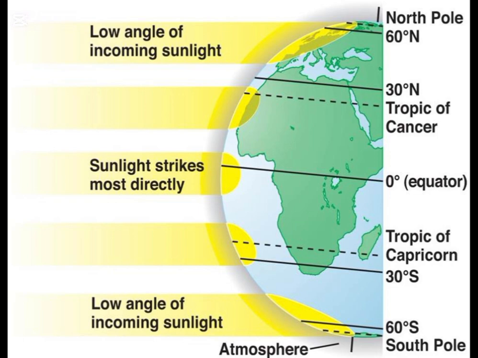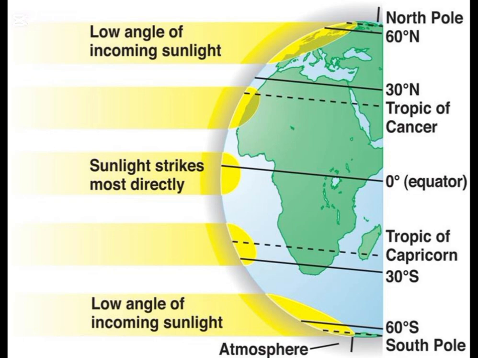Direct sunlight means stronger heat, and the area gets hotter weather. Angled sunlight means weaker heat, which means colder weather. Because of the Earth's shape, the sun can't hit every spot with the same strength. That's why different places have different climates.